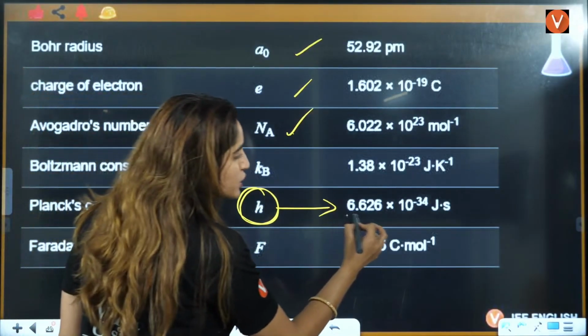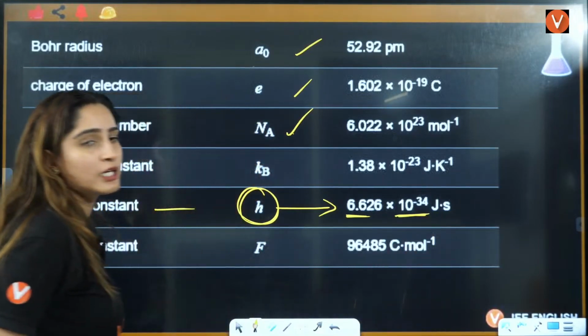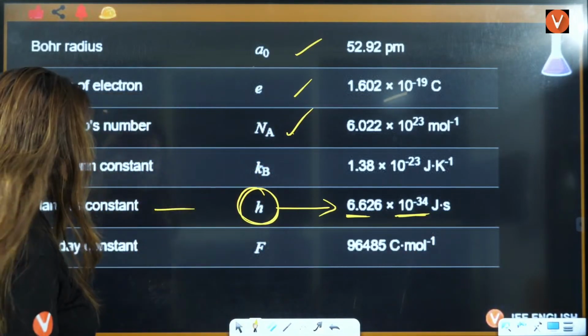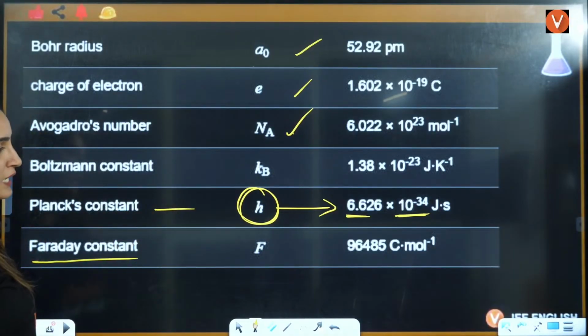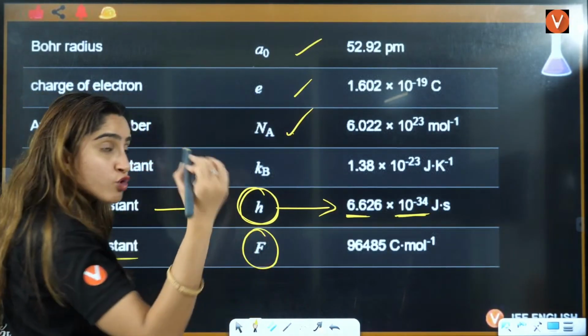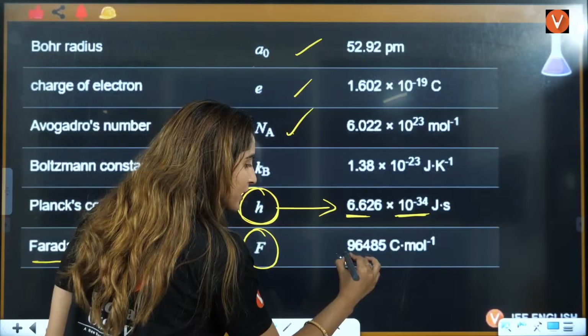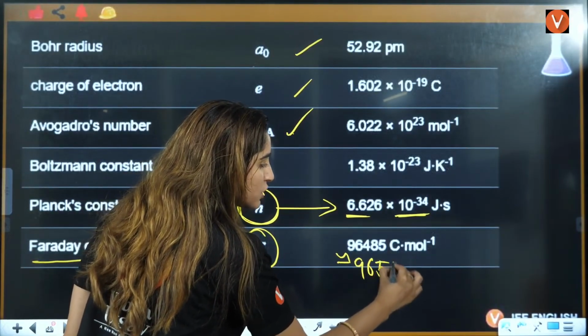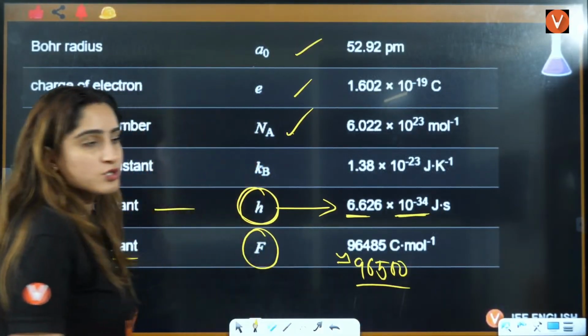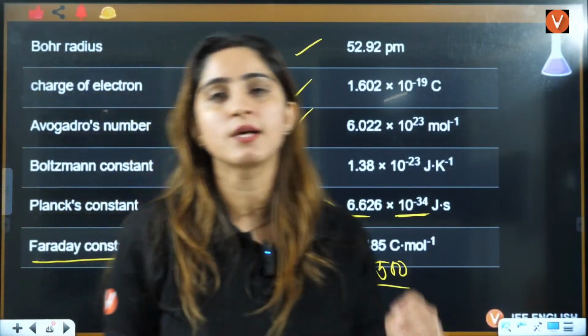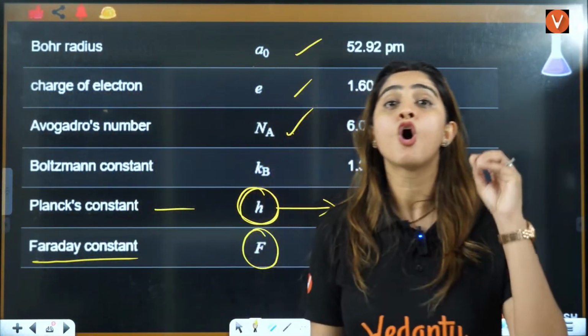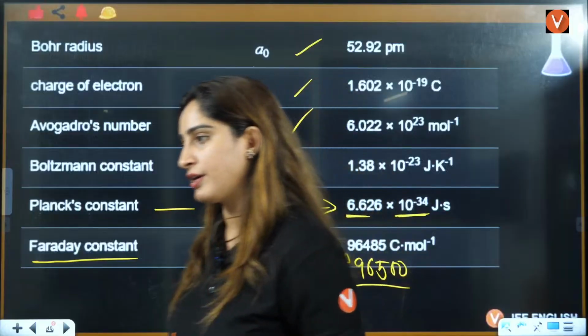The value is 6.6 into 10 raised to minus 34 joule second, right. Faraday constant, that you will study in electrochemistry, is approximately 96500. So these are some very important physical constants of chemistry that I have written here.